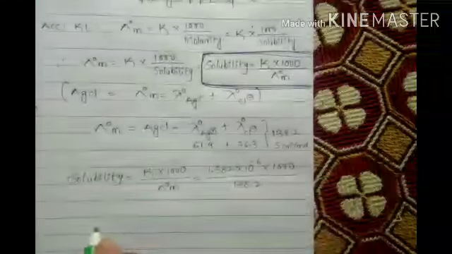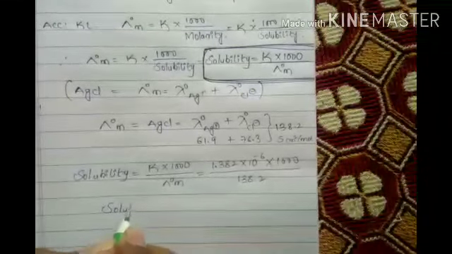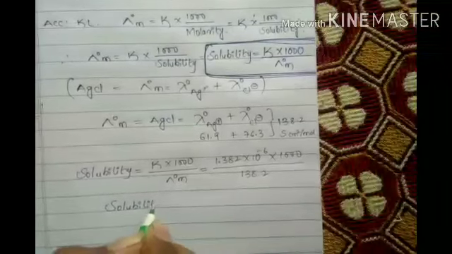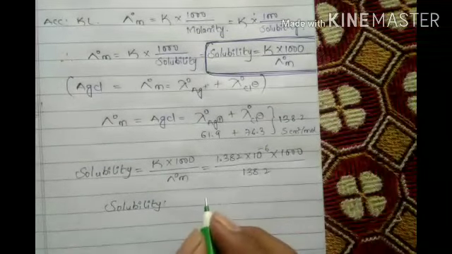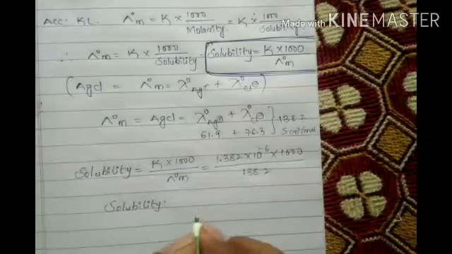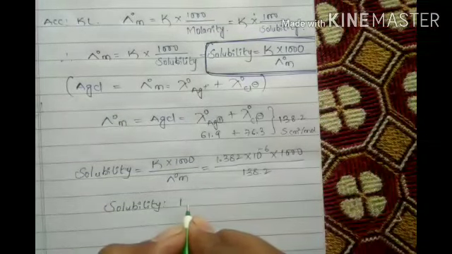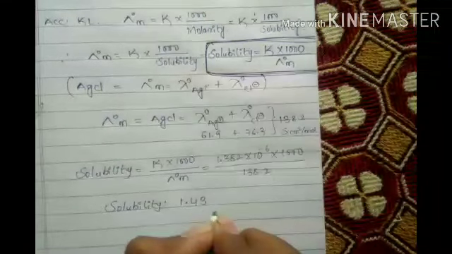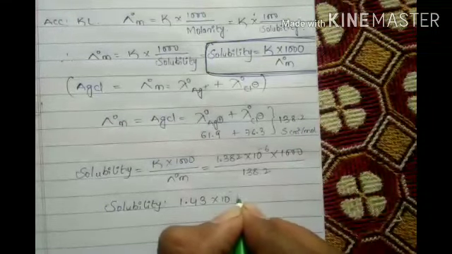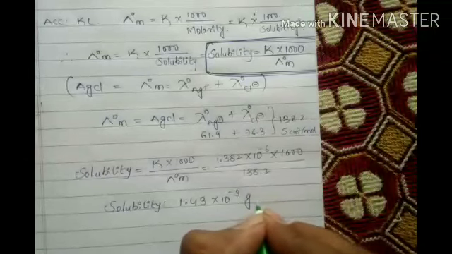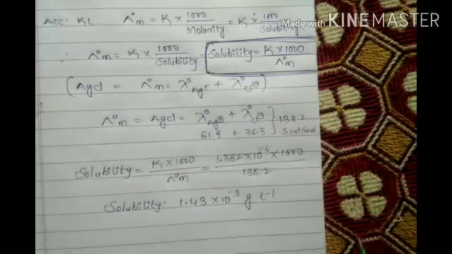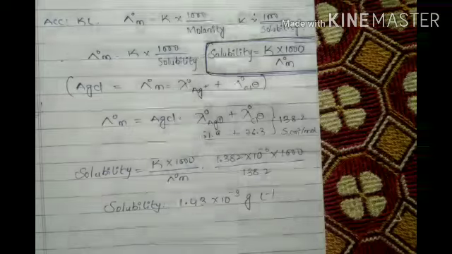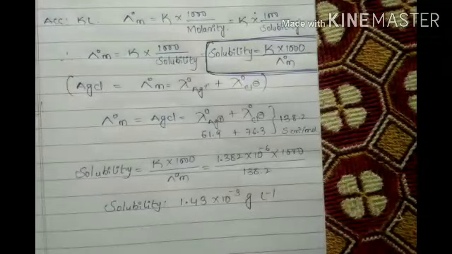Now solubility equals 143 into 10 to the power of minus 5. So 1.43 into 10 to the power of minus 3 grams per liter. Okay, actually 10 to the power of minus 5 moles per liter, got it. Okay, and why 143 will come?